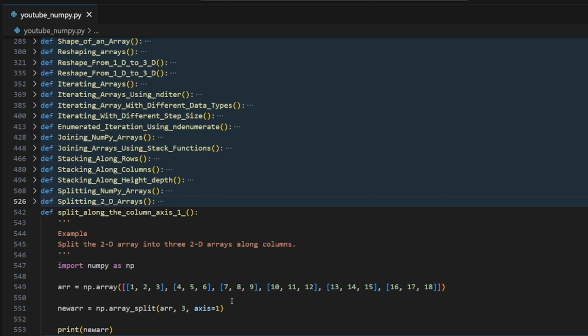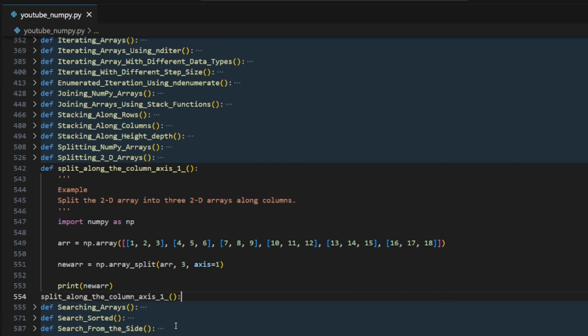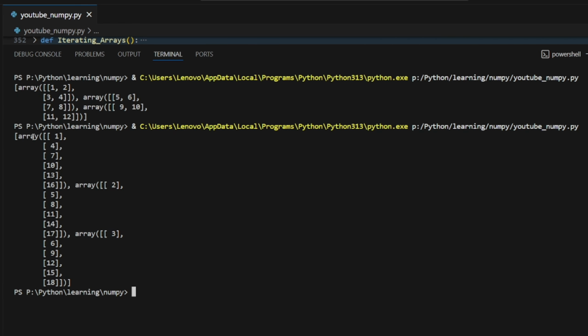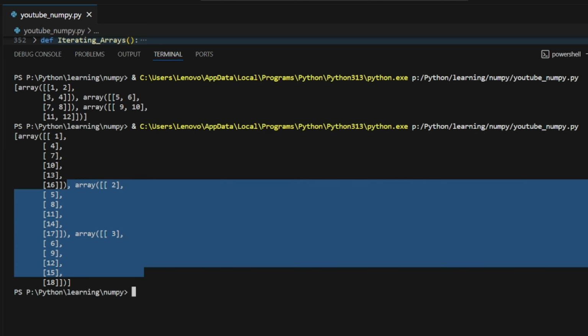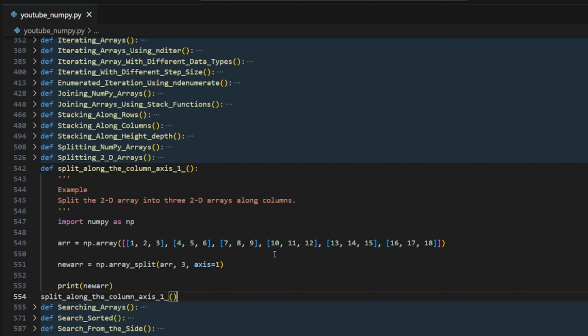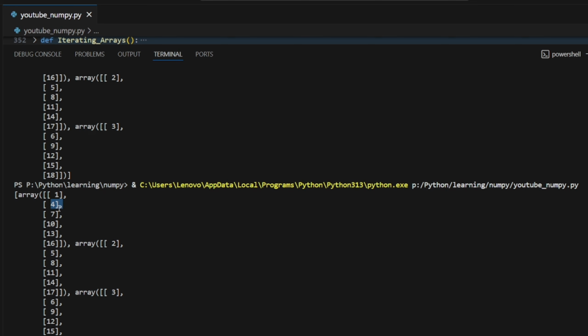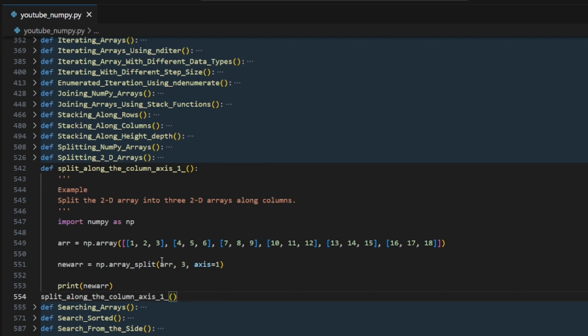So what if you want that to be grouped along columns? In that case, we will use this extra thing, axis equal to 1. Let's run this. So we are having group of 3 along the column. Along the column, how is it? See, 1 4 7 10 13 16. Let's compare it over here. We have this first element, second element, third, fourth, fifth, sixth. Now the first elements of each array inside are put into a single row. Got it? Cool.